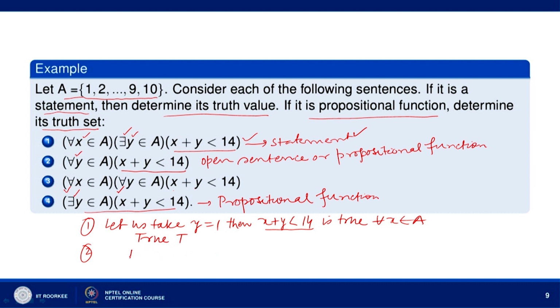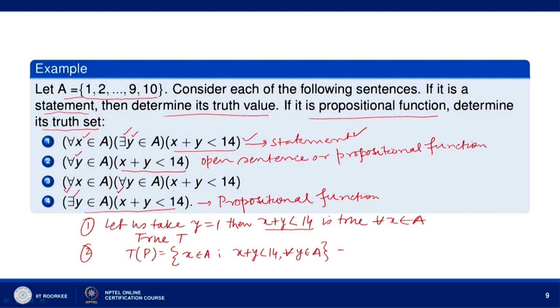So, T_P is the set of x belonging to A such that x plus y is less than 14 for every y belonging to A. We want those values of x for which x plus y is less than 14 for every y belonging to A. If you take x equal to 1, then x plus y will be less than 14 for all values of y belonging to A.